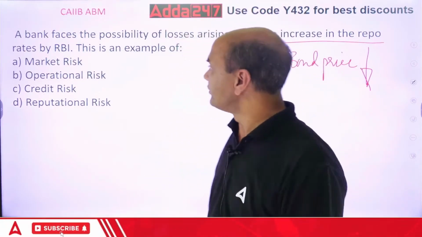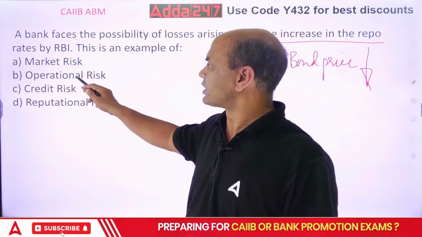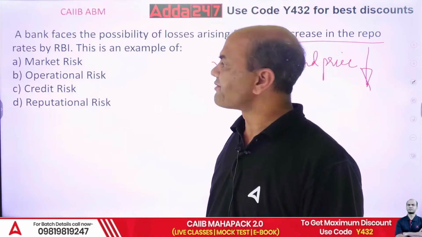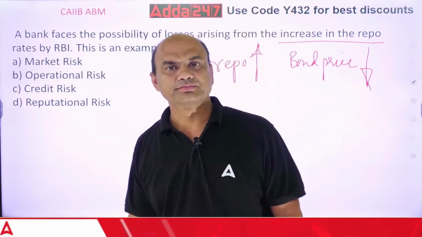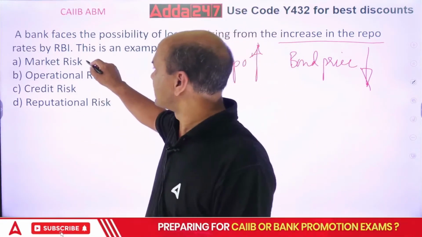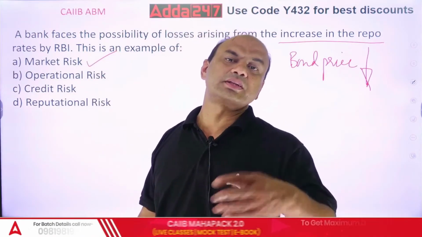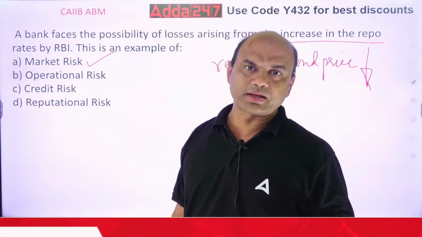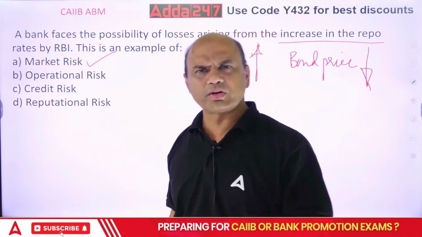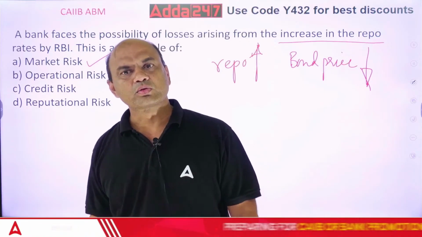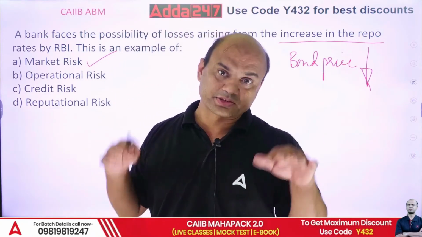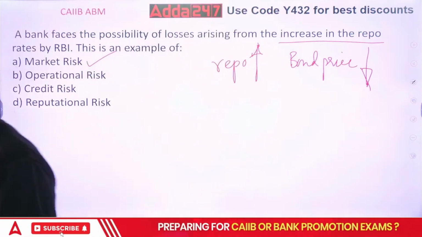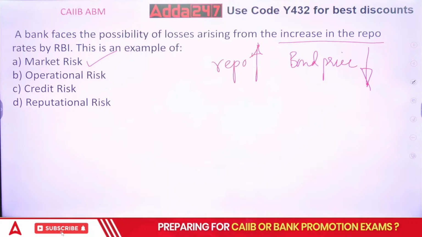So, this is an example of what? Market risk, operational risk, credit risk, reputational risk. It is an example of market risk. Market, because it's not in your hands. Should RBI increase the repo rate or not, is your bank concerned in that? Does RBI ask your bank, should I increase the repo rate? It will not ask. So whatever is not in your hands, but it affects you, is basically known as market risk. So the answer is market risk.